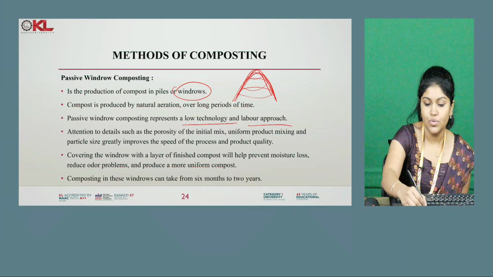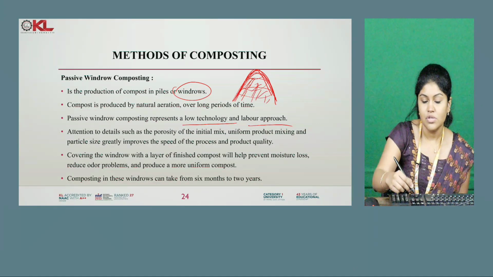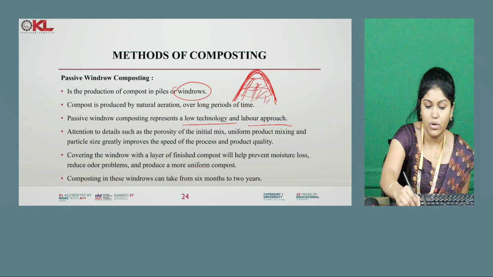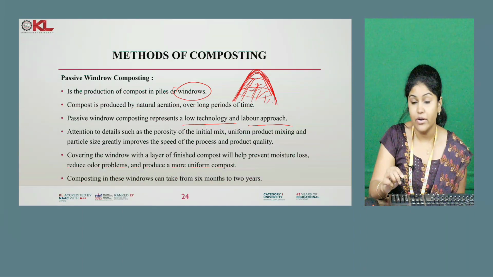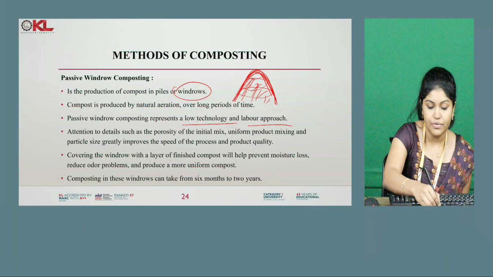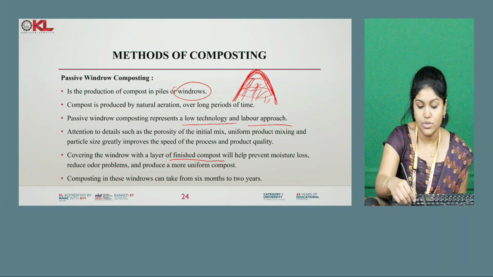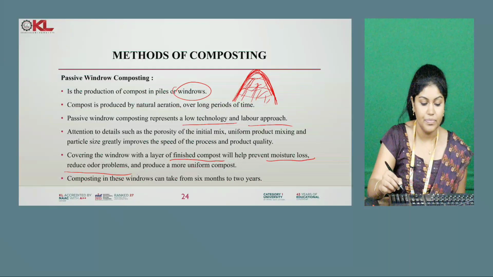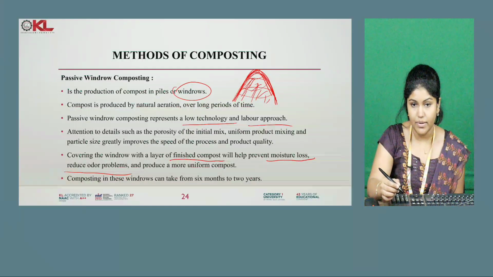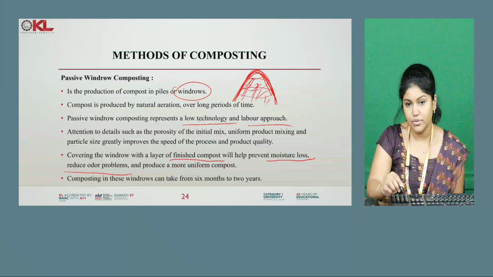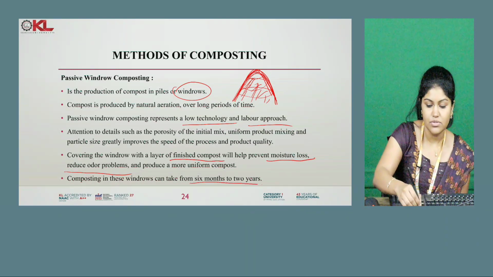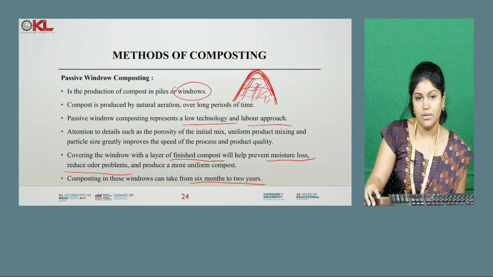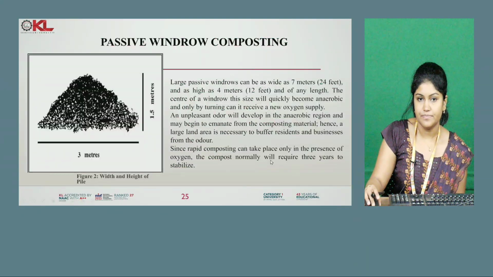In this windrow, the inside will be completely filled with the waste material. This windrow has to be covered with a layer of finished compost. Why? Because the finished compost will prevent moisture loss from the waste, reduce the odor problem, and produce a more uniform compost. Composting in these windrows can take 6 months to 2 years. This is what is meant by passive windrow composting.